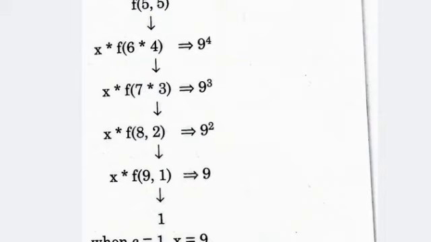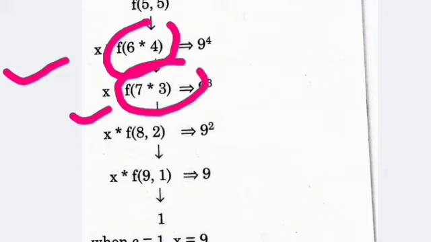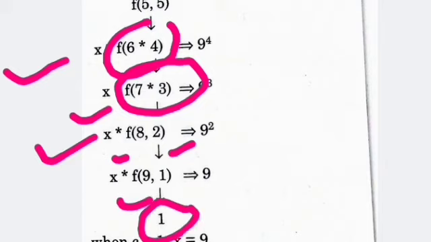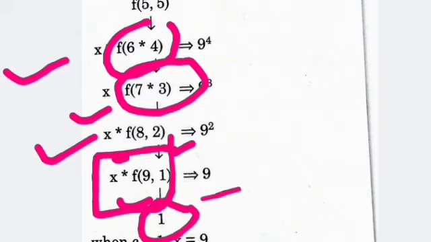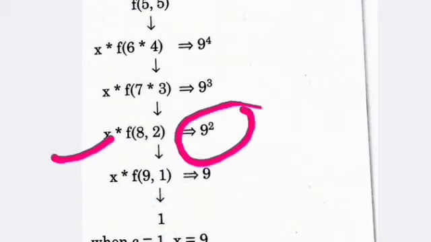Now after putting the values we get here f(x, 5), then f(6, 4), and when we solve this expression f(6, 4) we get x into f(7, 3), and after solving this we get f(8, 2), and when we solve this we get f(9, 1), that represents your 1. So the value of this expression is going to be 9. Then the value of this expression is going to be 9 to the power of 2, and therefore the value of this expression is going to be 9 to the power of 3 and 9 again. Last is your 9 to the power of 4.